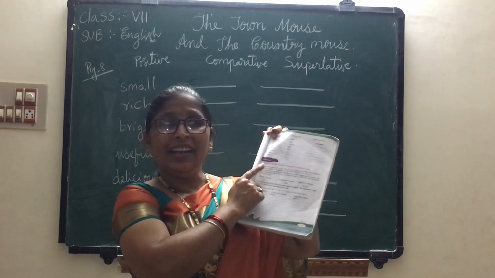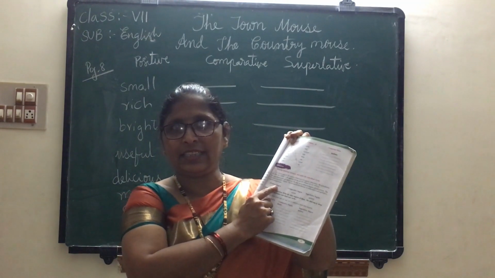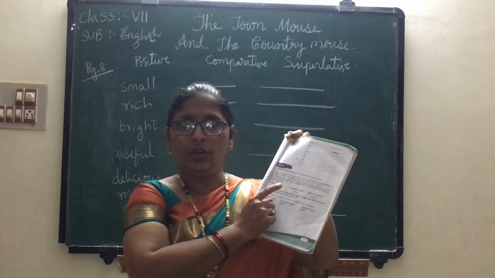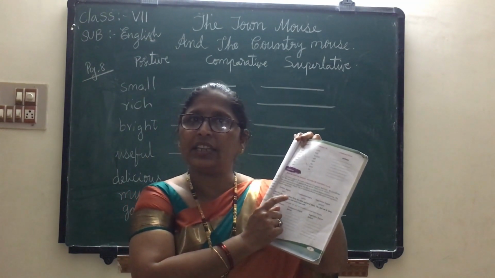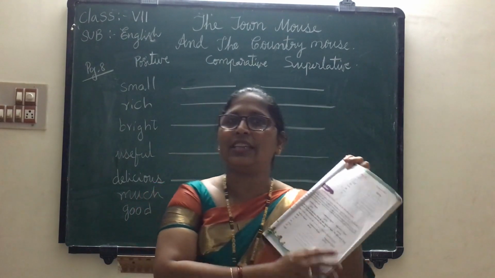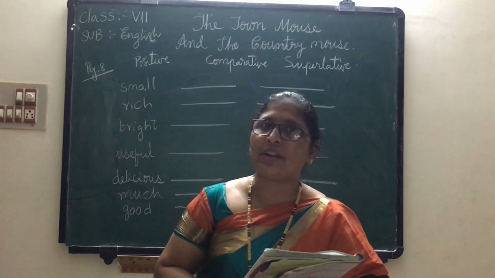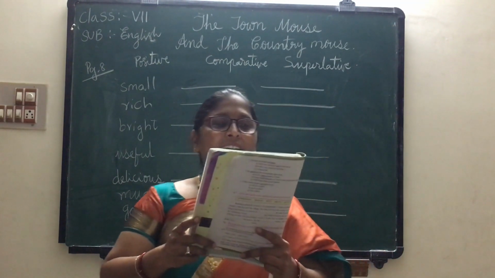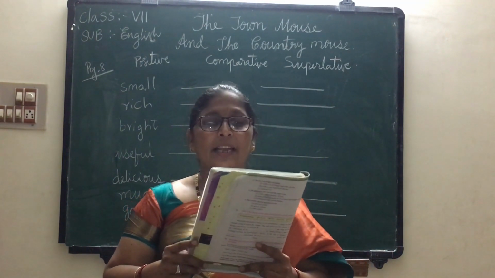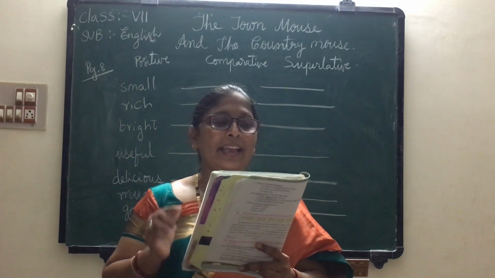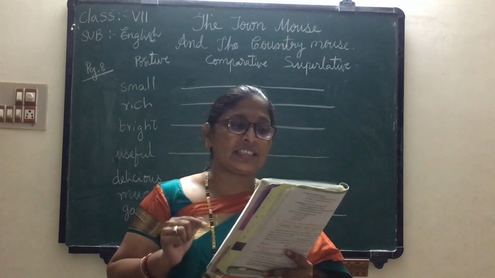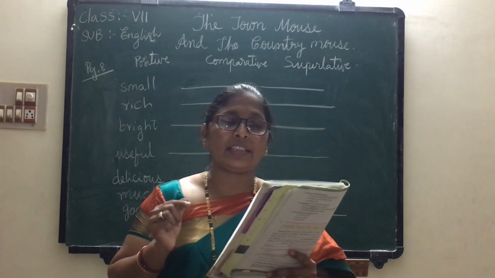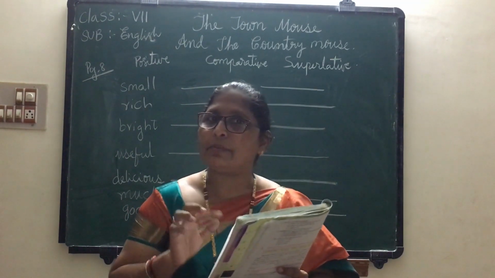Now here, downside, see, the grammar part is given. I already taught this while explaining the lesson about adjectives. Adjectives have three degrees of comparison: positive degree, comparative degree, and superlative degree. See here, it's always quiet in the country. Sometimes it is quieter than today. My grandfather says that our village is the quietest among all the villages in our district. Have you remembered, children?